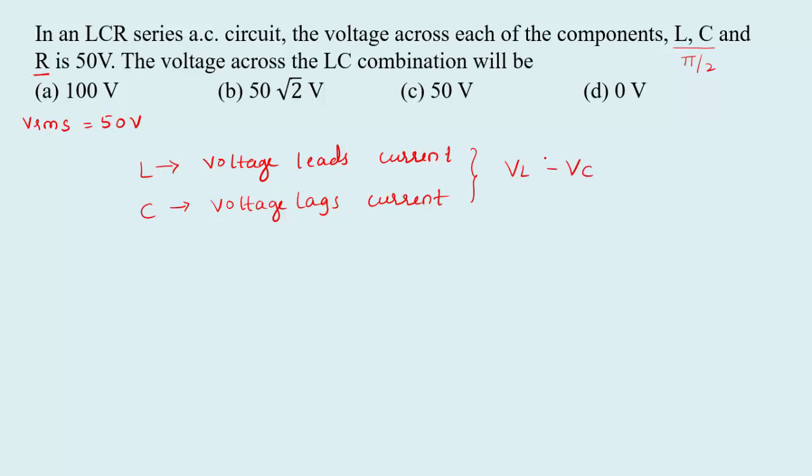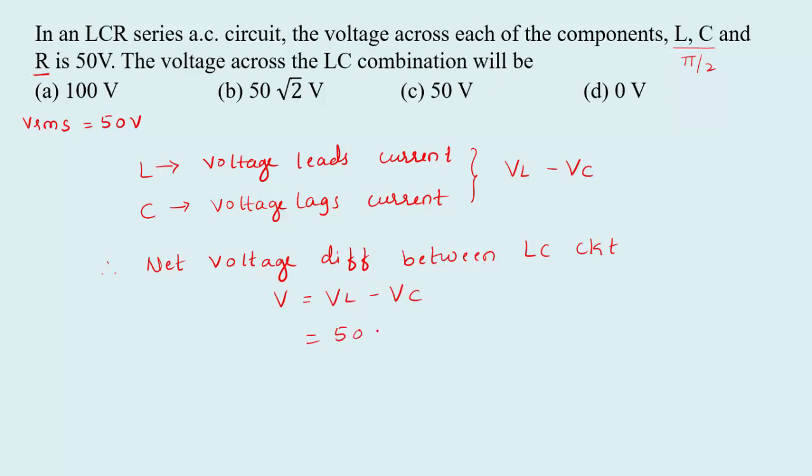The phase difference between L and C is the same, that is 90 degree. Therefore, the net voltage difference between the LC circuit will be V equal to VL minus VC. So 50 minus 50, so net voltage will be 0. That is option D.